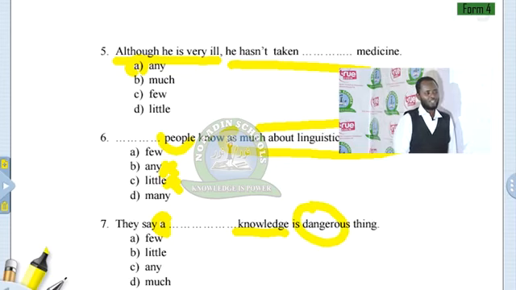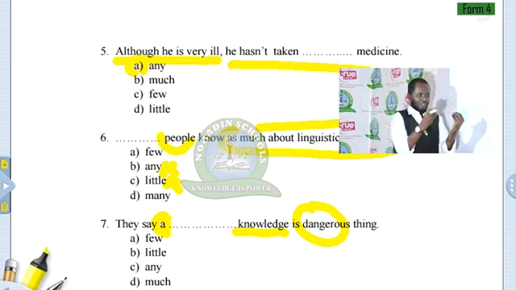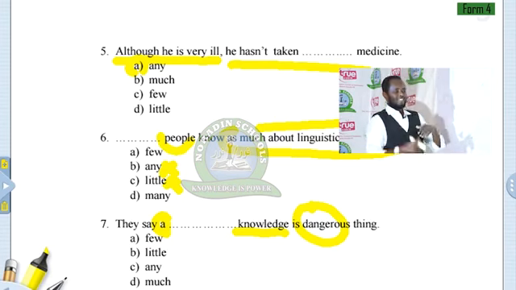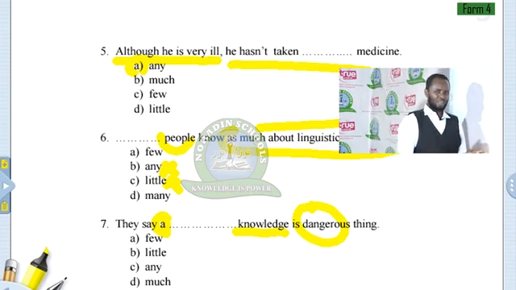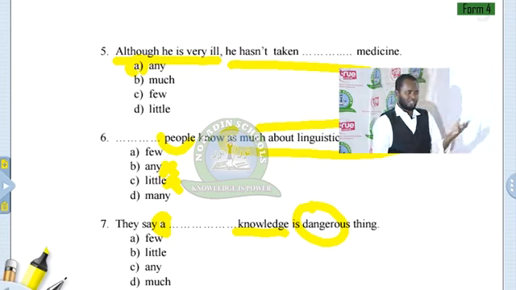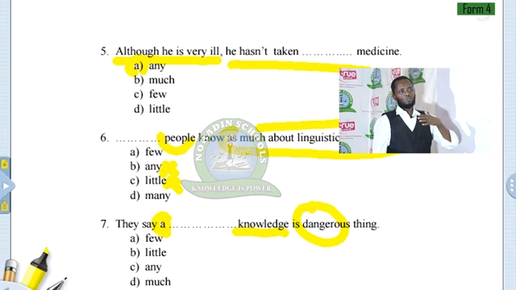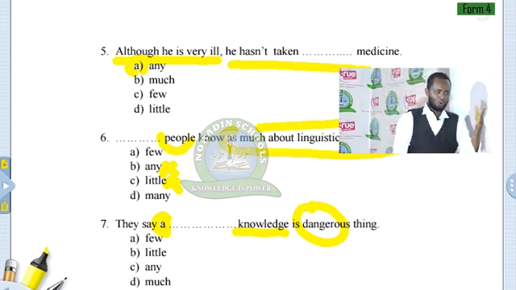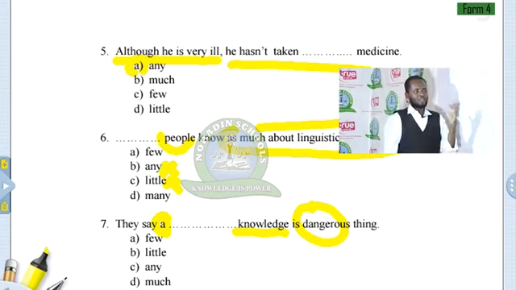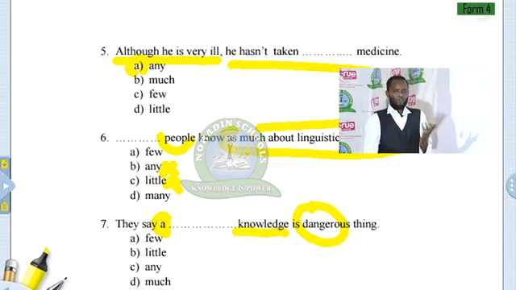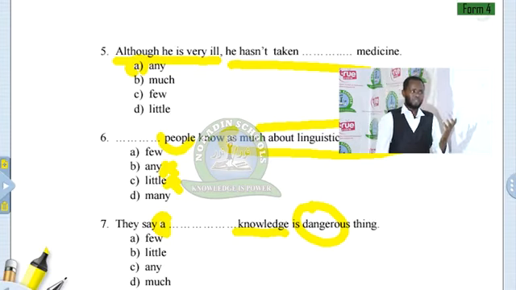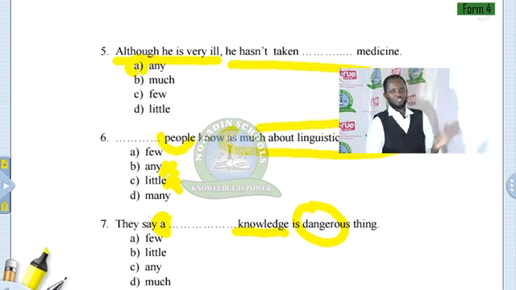but a little knowledge is dangerous. So if you have a little knowledge, you are at risk. Because if you know only two verses of Quran and you say I know all the Quran, and someone asks you about a verse and you don't know it, this is dangerous.